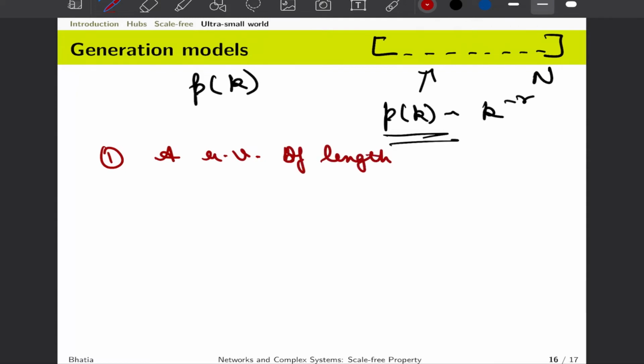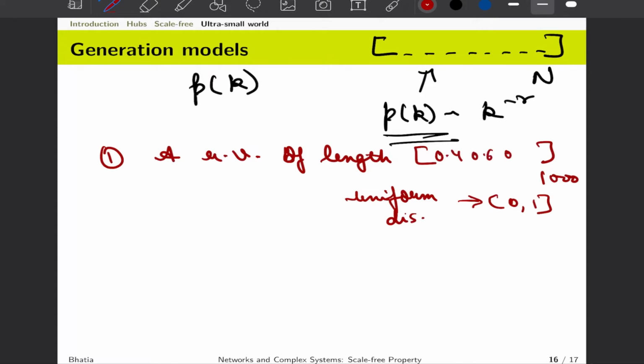If you want to generate a network with 1000 nodes, and we know n is 1000, we will generate numbers between 0 and 1 using uniform distribution, and we will have some numbers like 0.4, 0.6, 0.3 and so on.